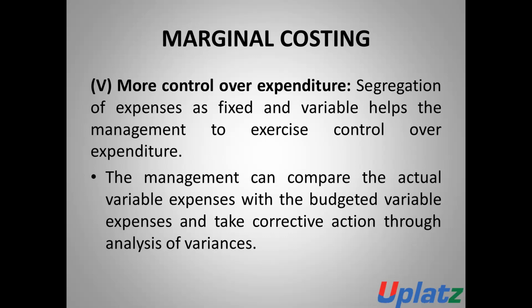If there are certain variances or differences, then the company can take proper action to remove such variances. So on the basis of marginal costing, the management can control the expenditures and manage all the expenditures very properly.